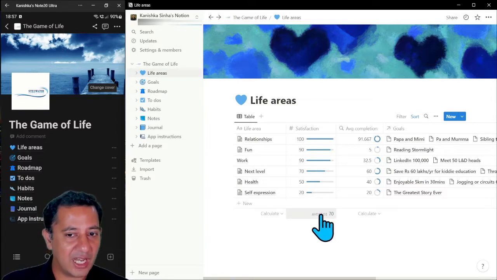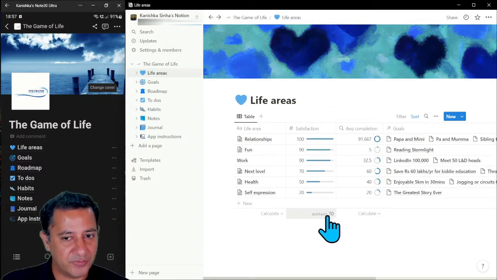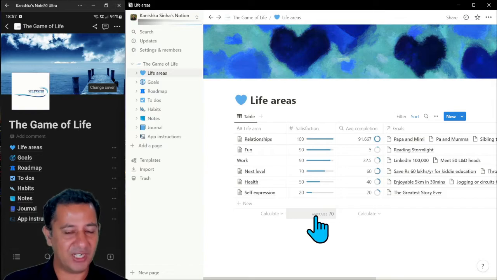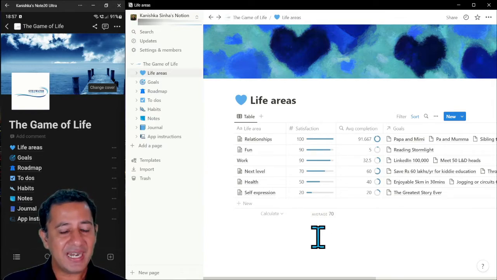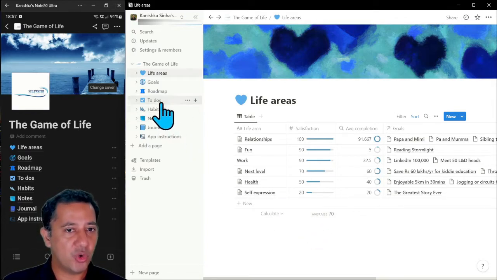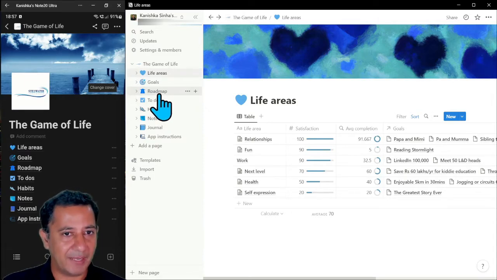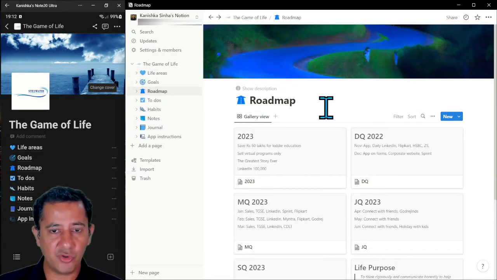This is what we call in our programs the game of life score. So if you're doing our programs, we may well talk about that in some of our exercises, right? Let me now move to the roadmap. What is the roadmap? Okay, here we are in the roadmap.